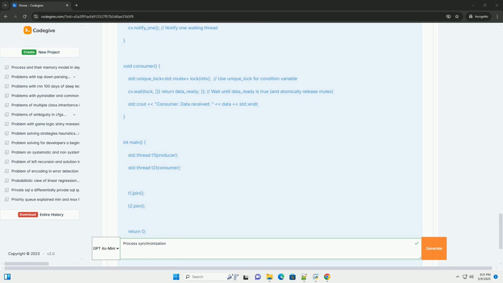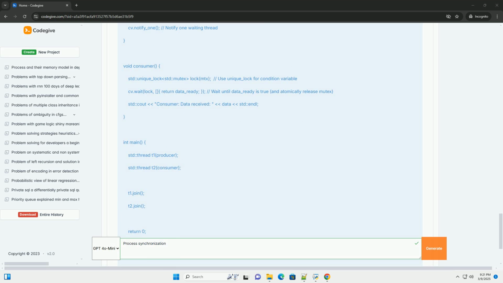4. Common synchronization problems. 1. Deadlock. A deadlock occurs when two or more processes are blocked indefinitely, waiting for each other. Conditions for deadlock, the Coffman conditions. Mutual exclusion: resources are held in exclusive mode, only one process at a time can use a resource.